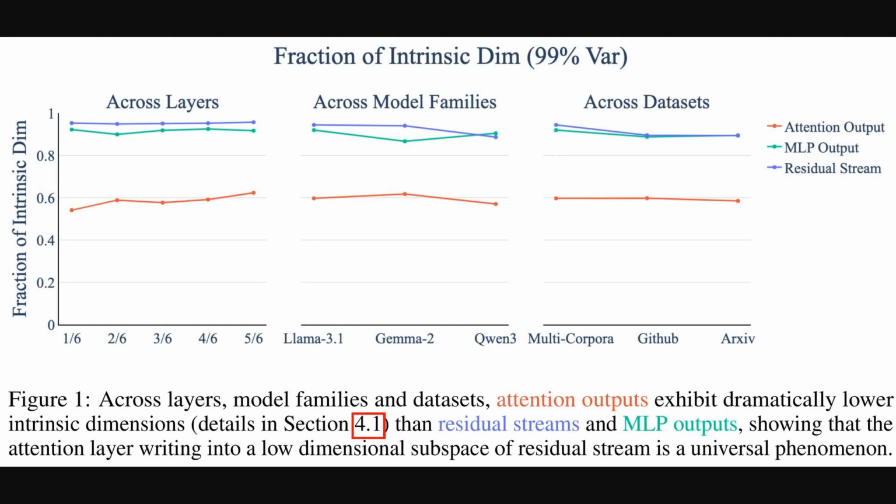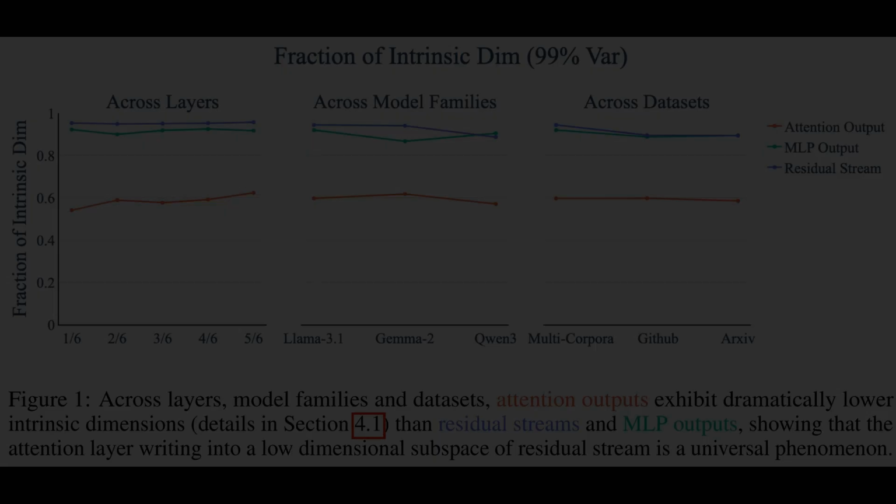The earlier tweet set the claim. Figure 1 now shows the evidence across layers, model families, and datasets. The red curve for attention output sits far lower than the green MLP output, and the blue residual stream, which means the attention output occupies a much smaller intrinsic dimension. The definition uses singular value decomposition so that 99% of variance is captured with fewer directions. The consistent gap across all three panels signals a universal low-rank pattern, not a model-specific artifact.